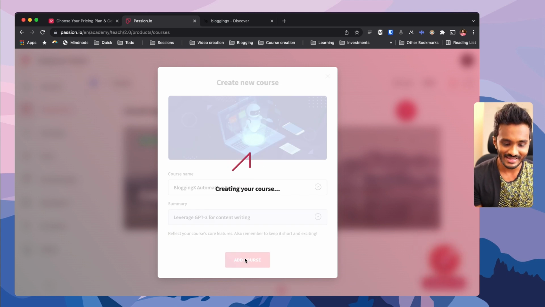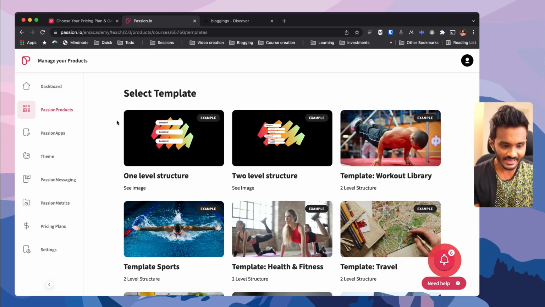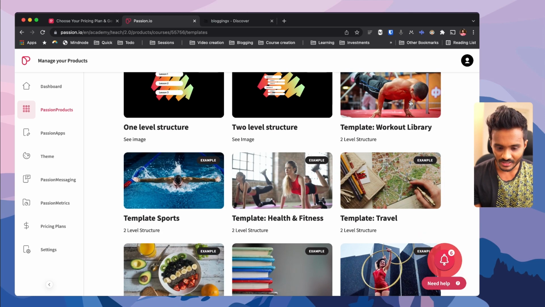I have a course called BloggingX Automation. All right, here I need to select a template for this training course, whether I will be following a one level structure or I need to have more control like lectures and lessons, right? And if it is a simple course like a tripwire course, then one level structure would be fine. And you have workout library.